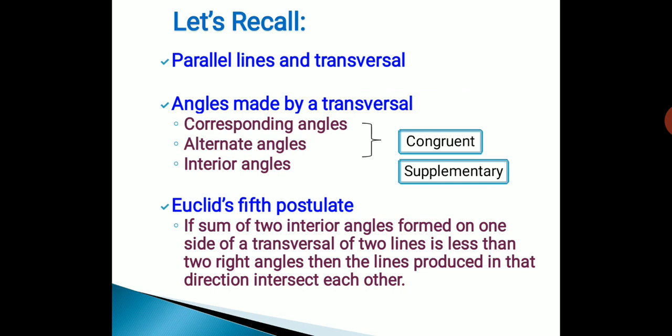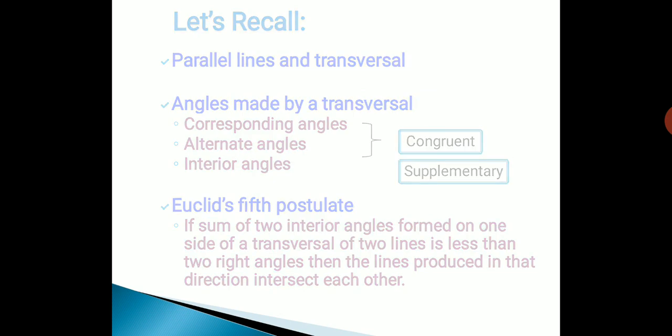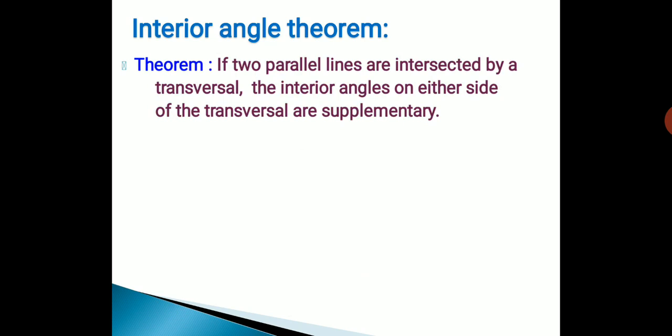So by using this postulate, we are going to prove the interior angles theorem. Let us move towards the interior angles theorem. The theorem statement is, if two parallel lines are intersected by a transversal, the interior angles on either side of the transversal are supplementary. Now as the statement is in if-then form, we can easily write the antecedent and consequent.